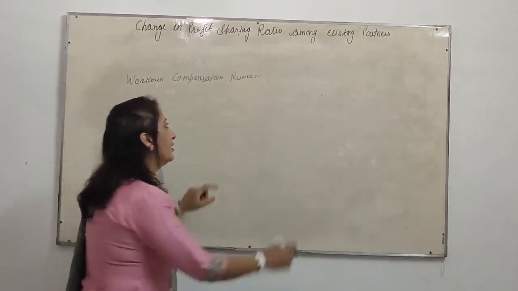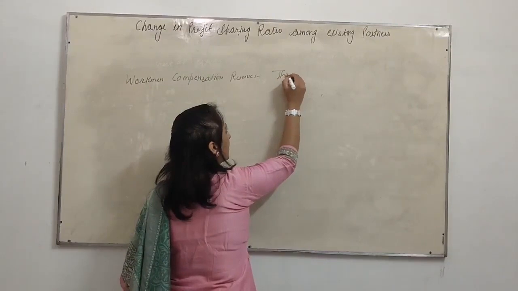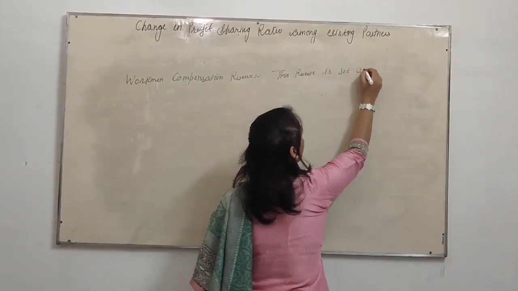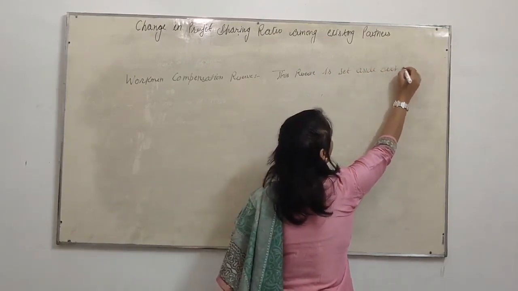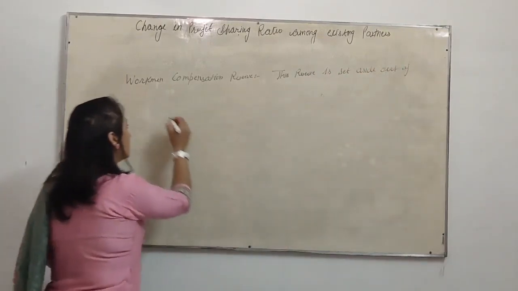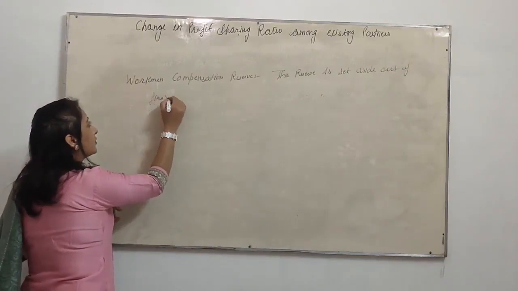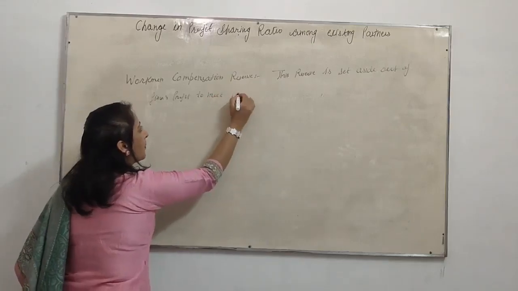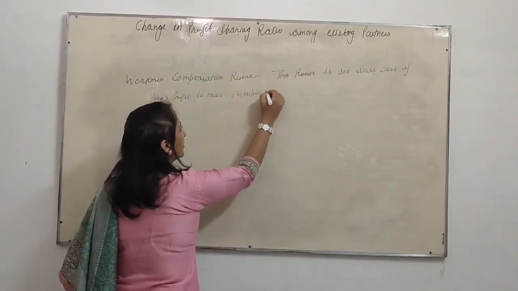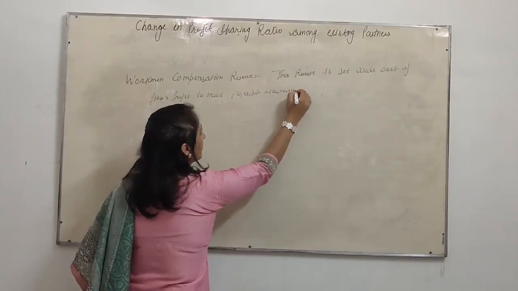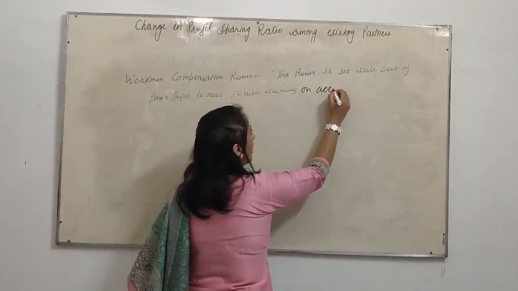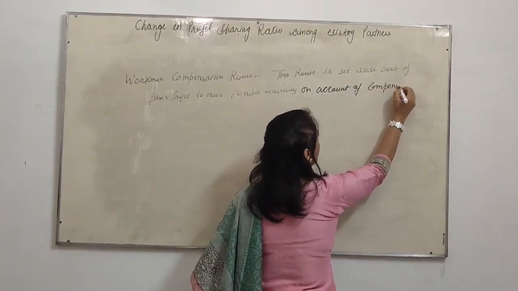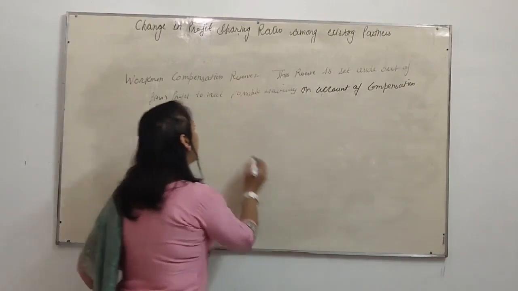This reserve is set aside out of the firm's profit to meet possible liability on account of compensation to employees.